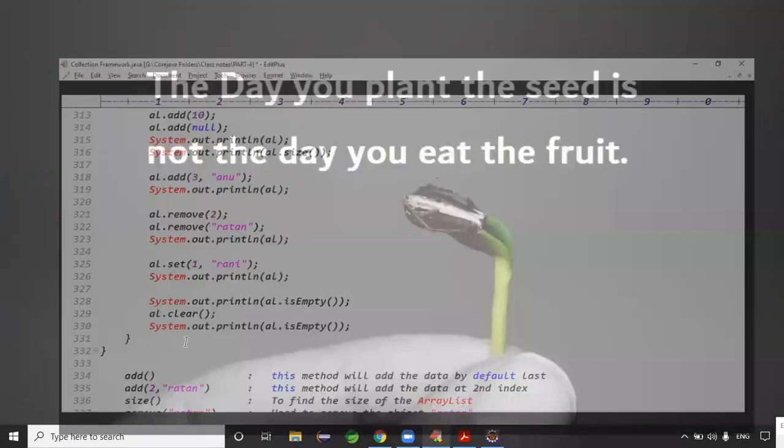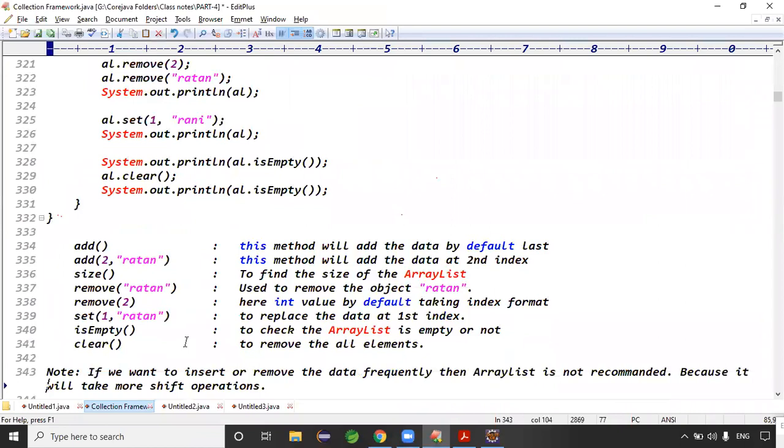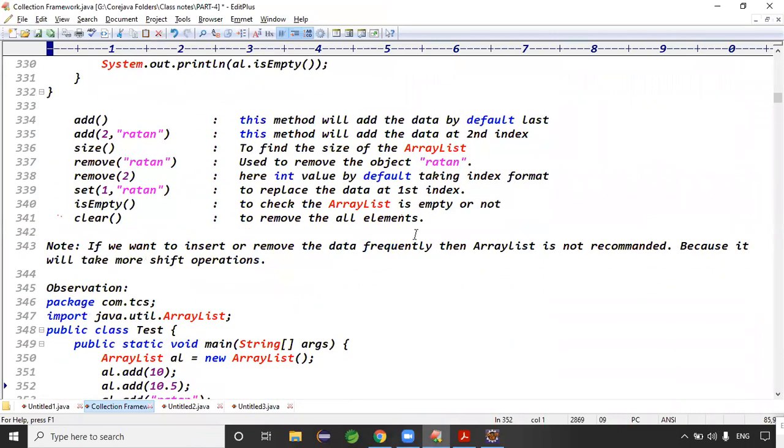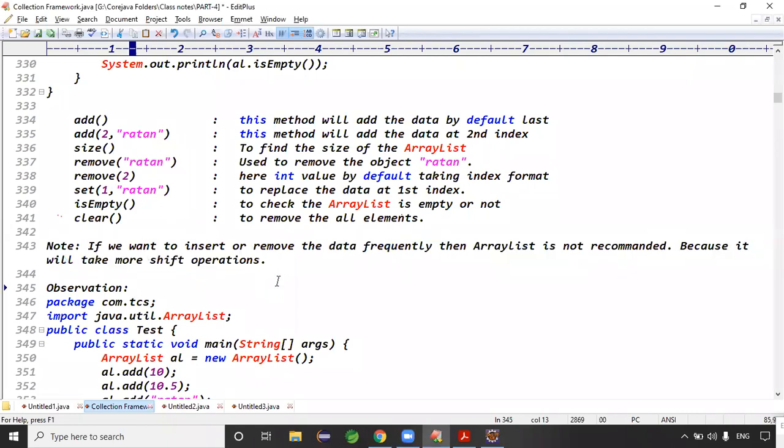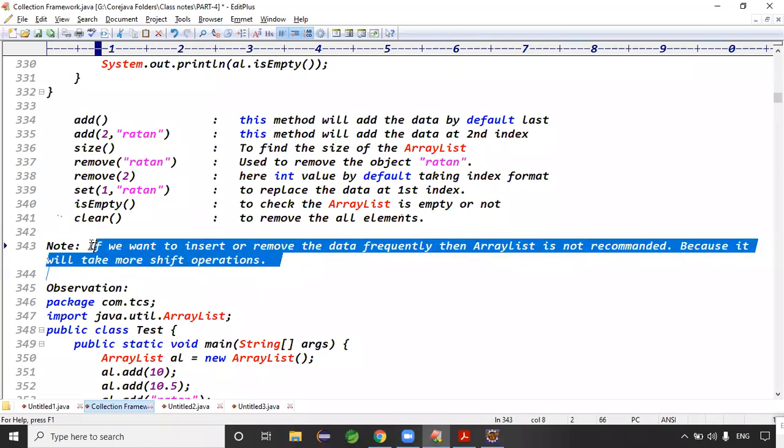Guys, up to now, what the points we have done, just see this small observation, guys. If you want to remove data from inside the list frequently, then ArrayList is not recommended, right? Because it will take more shift operations.